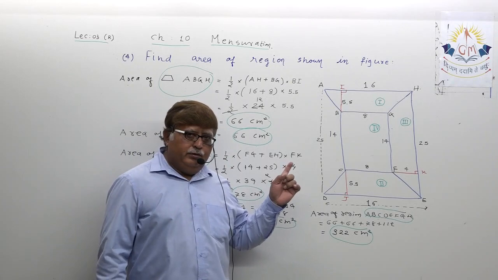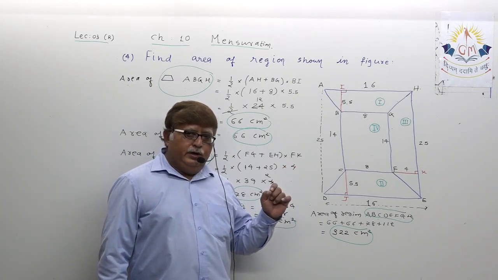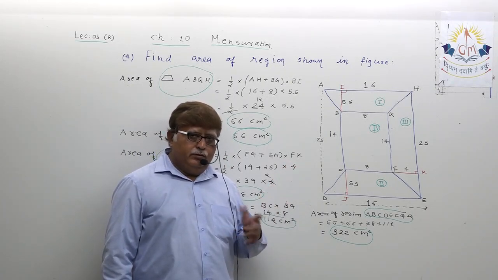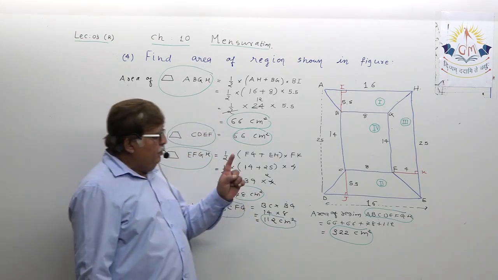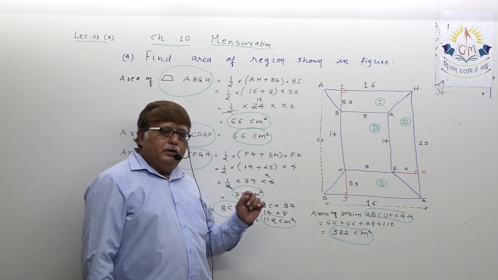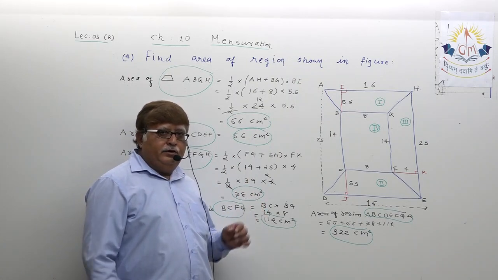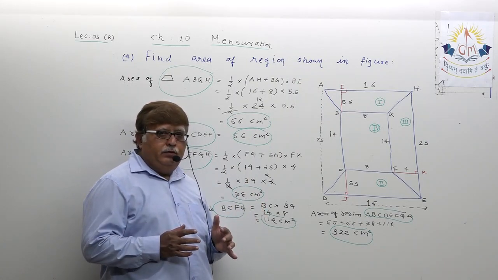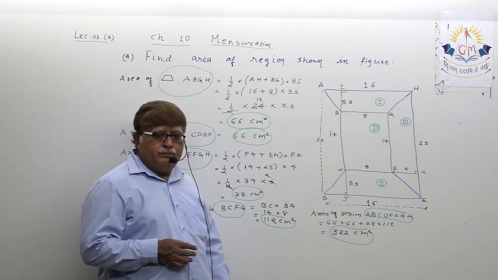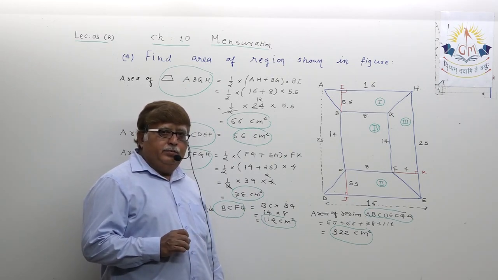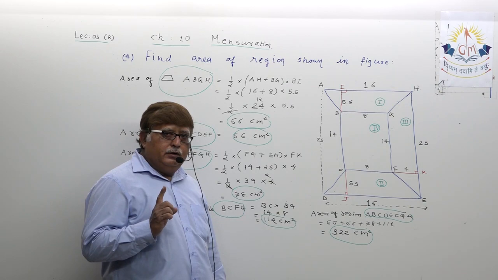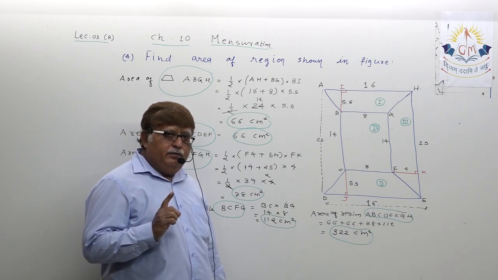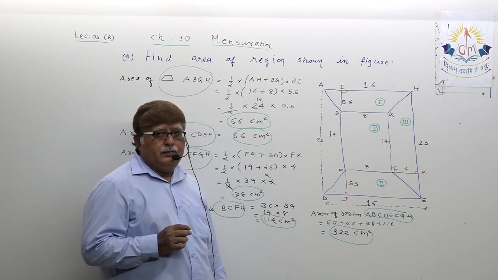Accordingly, label each figure as 1, 2, 3, whatever. Then, after analyzing the figures involved, assess how to find the area of each region.